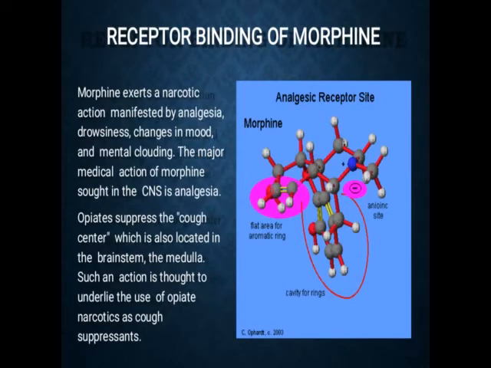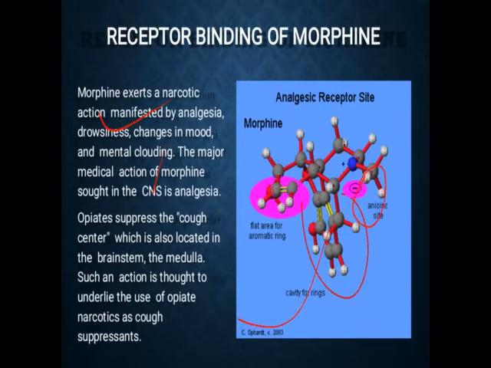So in this way, the binding of morphine to the receptor takes place. The opiates suppress the cough center, which is also located in the brain in the medulla. So it also acts as a cough suppressant. Okay. So the major medical action of morphine is the CNS analgesic action. Morphine exerts the narcotic action by analgesia, drowsiness, change in mood, as well as mental clouding.